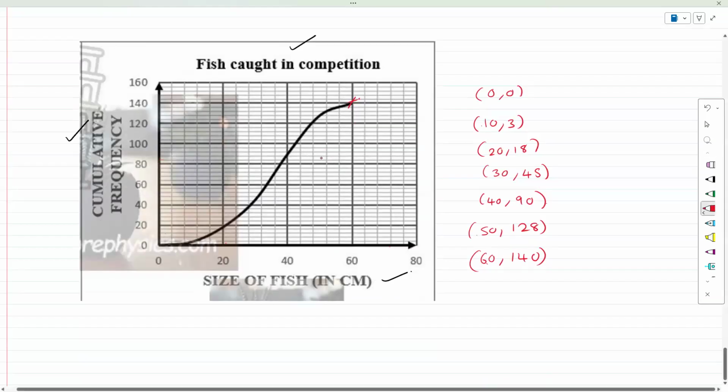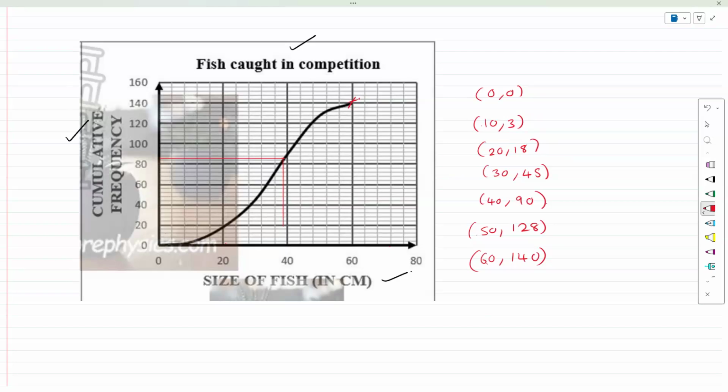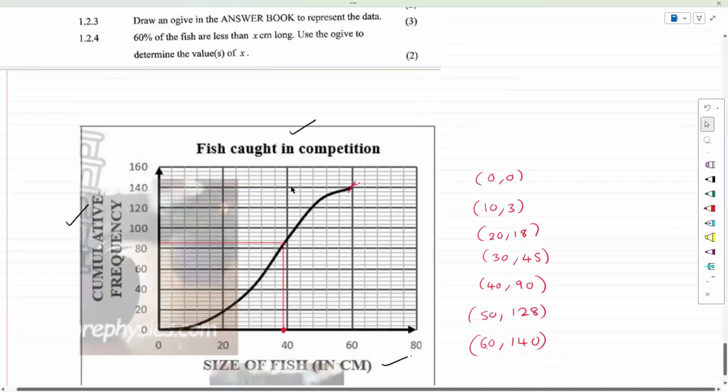Okay. Now, guys, again, if you have your pencil and your ruler, it's simple. But 84 goes there. And then it comes down there. So you would get an error of, I think, 0.1. We should be fine. Or you should get about 2. So it should be a range of, you could have an error of 2. So what's going to happen is this is less than 40. It's bigger than 38, so maybe 39.